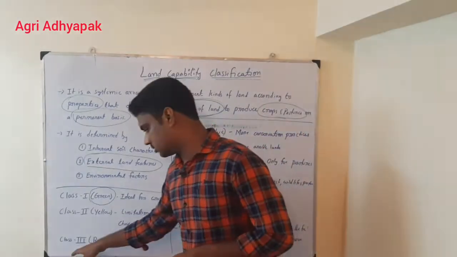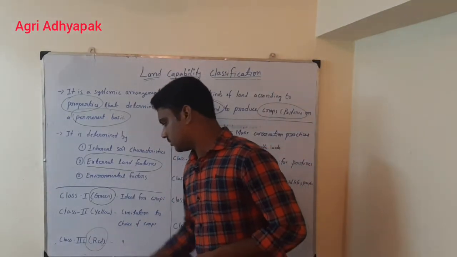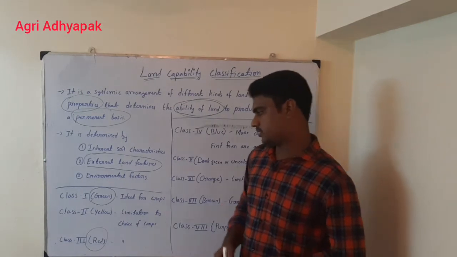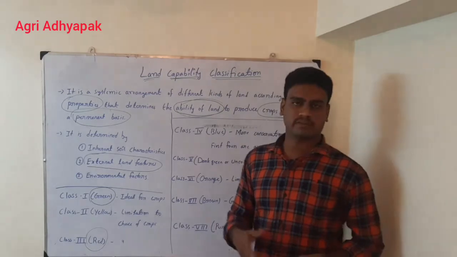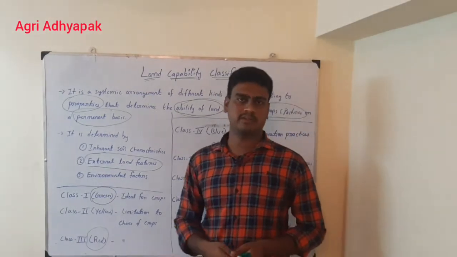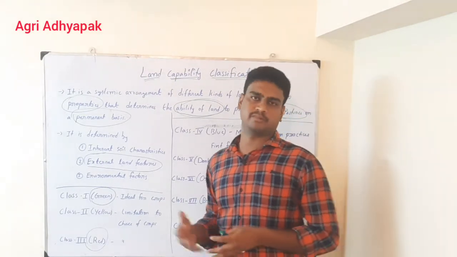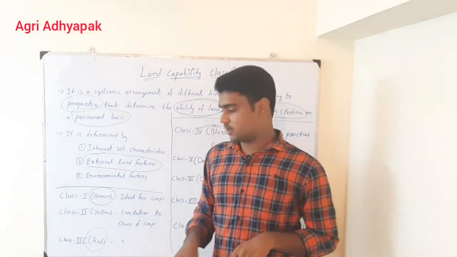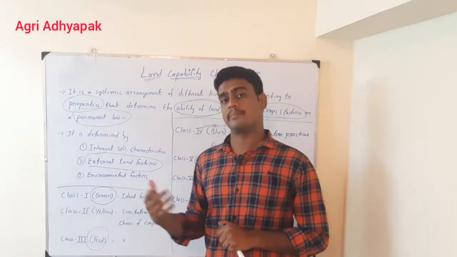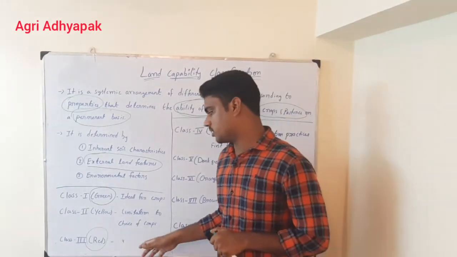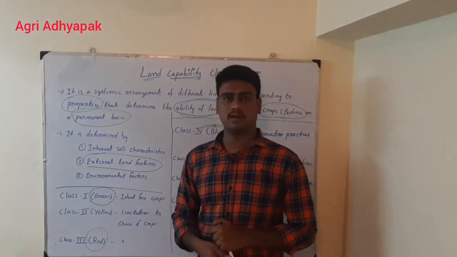Then the third one is mentioned with the color red. This one has qualities similar to class 2, but here the limitation may be up to 10 crops that we cannot raise in that particular soil, though other crops we can raise. Also, some soil conservation practices and management practices have to be adopted in class 3 soil, which is mentioned with the color red.